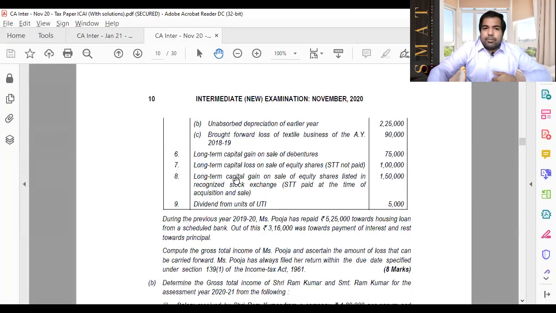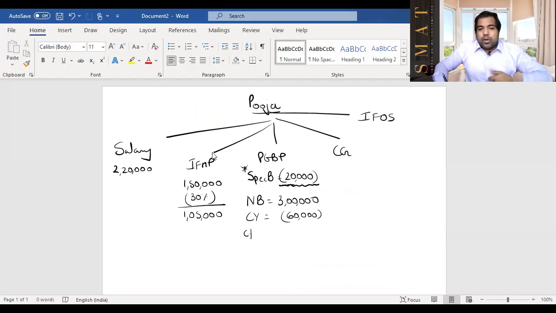So after current year depreciation, they have unabsorbed depreciation of earlier years, but in the sequence, this will wait. First, brought forward loss of textile business of AY 18-19. Guys, AY 18-19 means it's still fresh. It has 8 years, so it's still fresh. Always check the expiry, 90,000 and then 2,25,000 if you have profits. First is carried forward loss of 90,000 that I will minus. These two things when I minus, I have remaining 1,50,000.